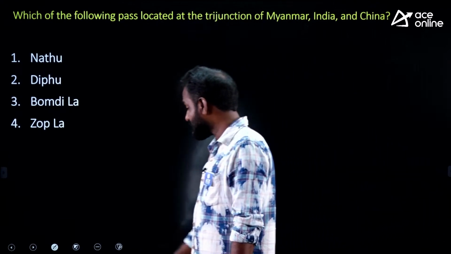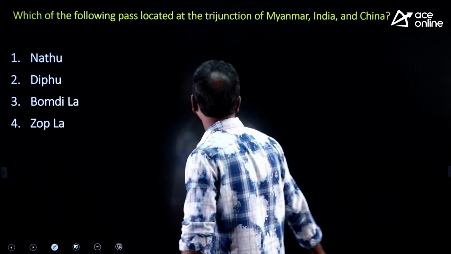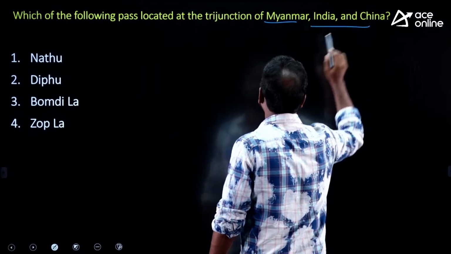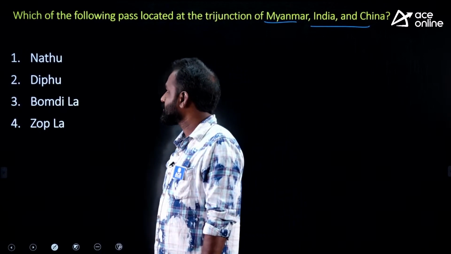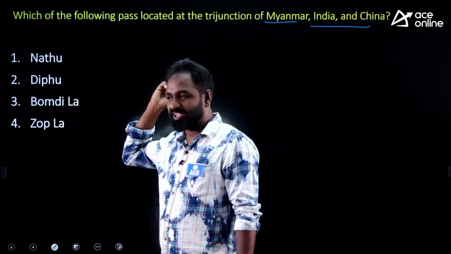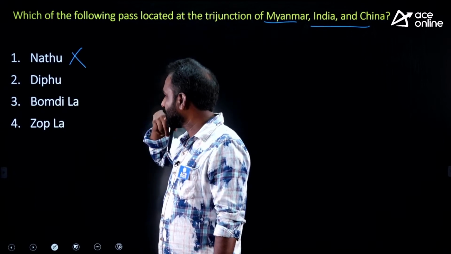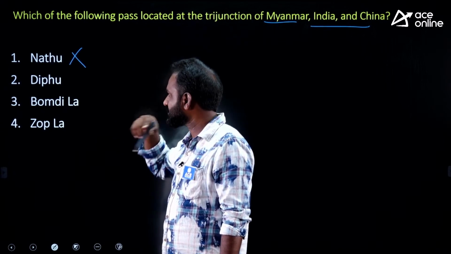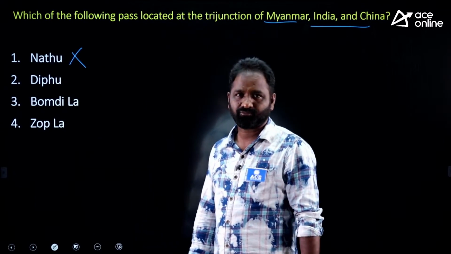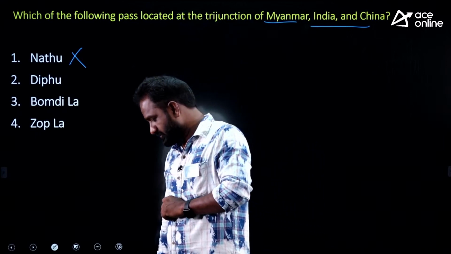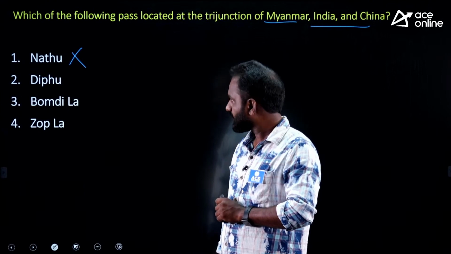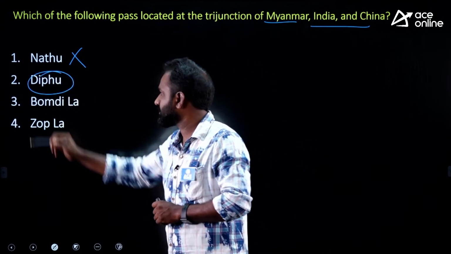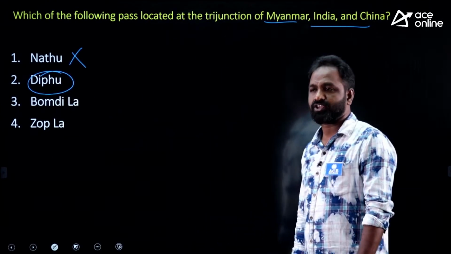So which of the following passes is located at the tri-junction? Tri-junction in the sense of Myanmar, India and China, which must be northeast only. So Nathula Pass, it is Sikkim, no. Bomdila Pass, Jopla Pass, and Diphu Pass. What is the right answer? This one is the right answer. So this pass is located at the tri-junction.